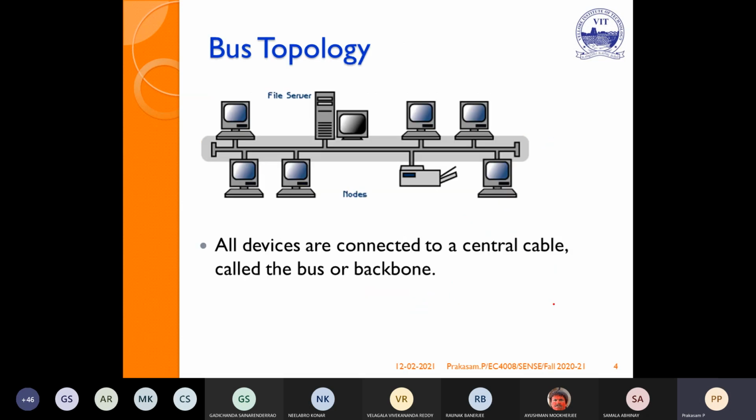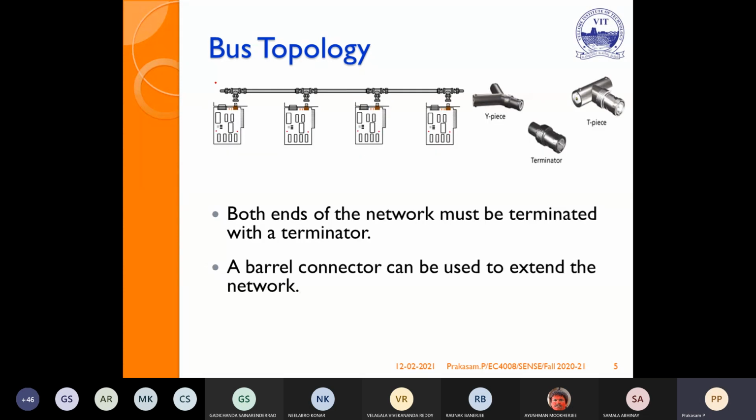Bus topology, I told the same thing. All the devices are connected to a central cable called the bus. All the nodes will be connected to a central cable. The main drawback: suppose the bus has been broken, what happens? The remaining portions cannot transmit. But the advantage is that it is a very simple network, low cost.